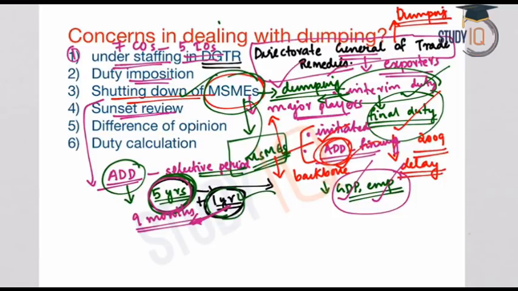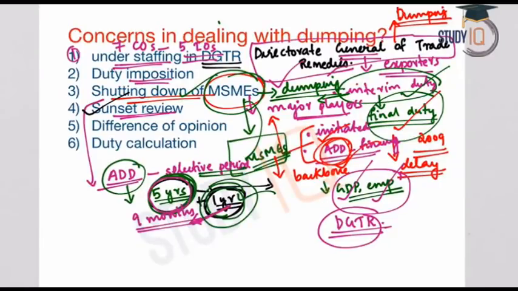So Indian industries do not have this extra 1 year protection period if a sunset review is applied for. Also, another problem is that the DGTR, the Directorate General of Trade Remedies, which is the authority to look into unfair trading practices, in almost every case rejects the sunset review application. So this is the concern with sunset review applications in the case of Indian industries.